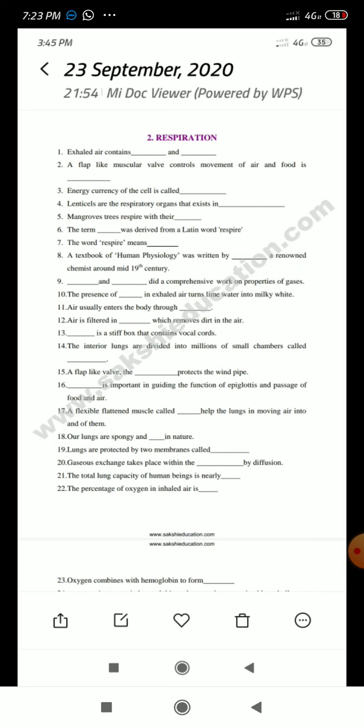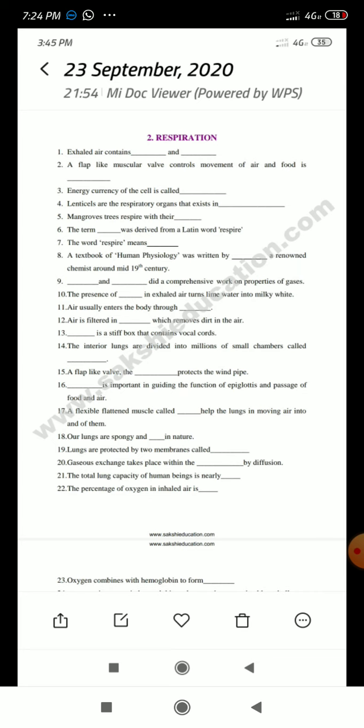Okay. Next, our lungs are spongy and dash in nature. What is the answer? Elastic in nature. Spongy and elastic. They are able to stretch. So however much air we inhale, the lungs can take it because of their elasticity, their stretchable nature.